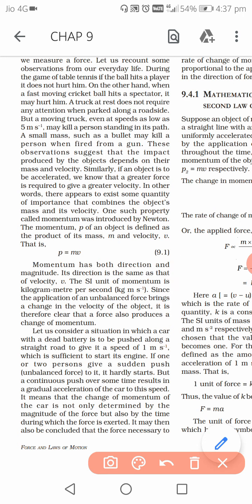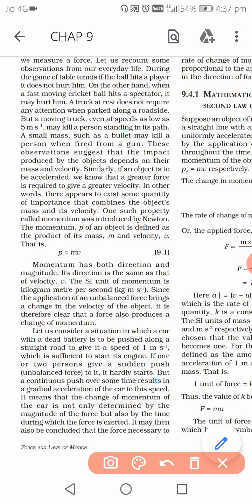Now I guess you have understood what momentum is, and once you have understood it, I will tell you another thing about momentum. Physically, momentum means the impact created. Listen carefully to what I am saying: momentum is the impact created on an object by another object.